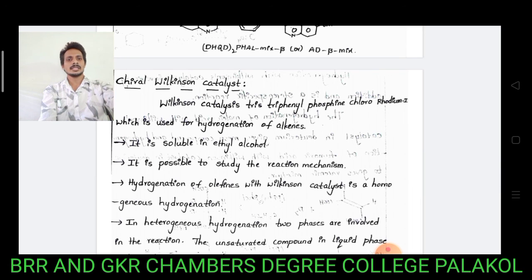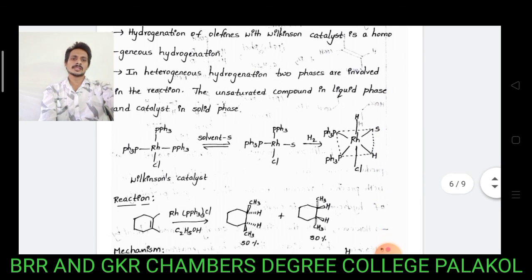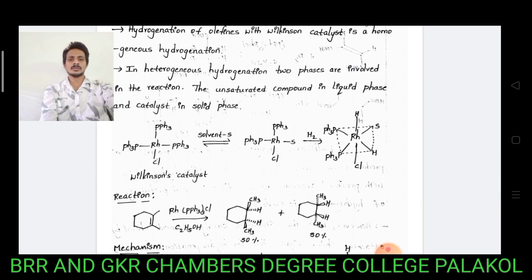Next, Wilkinson catalyst. Wilkinson catalyst is also a selective reagent for reduction of olefin systems to give the corresponding alkanes. In this reaction, we observe a hydrogenation reaction to give the corresponding alkanes. Wilkinson catalyst is an achiral reagent and gives equal amounts of stereoisomers.